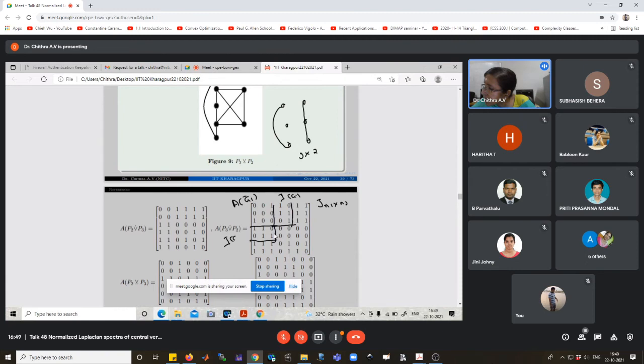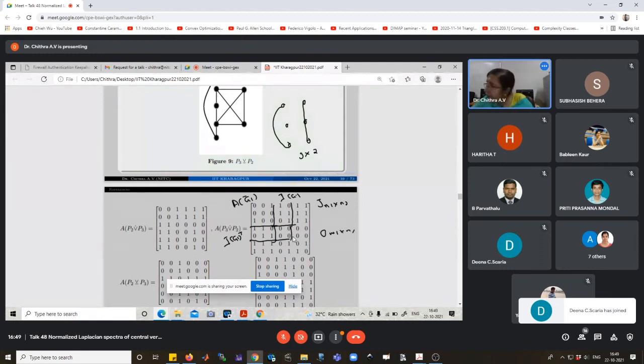This is I of G1 transpose. And m1 by m1 here, this is the zero matrix, 0 of m1 by m1. And this is 0, m1 by n2.